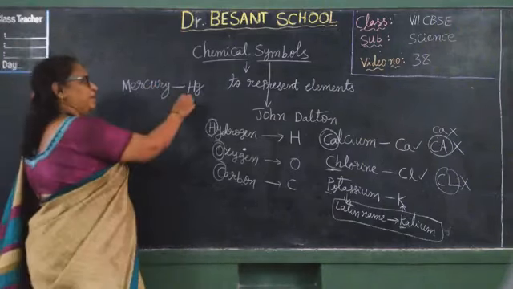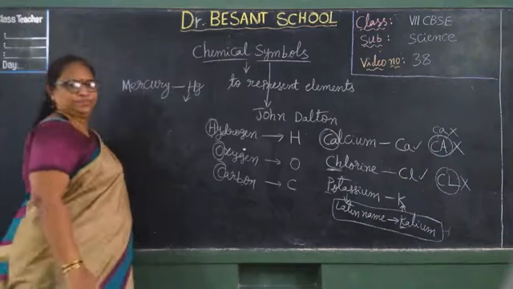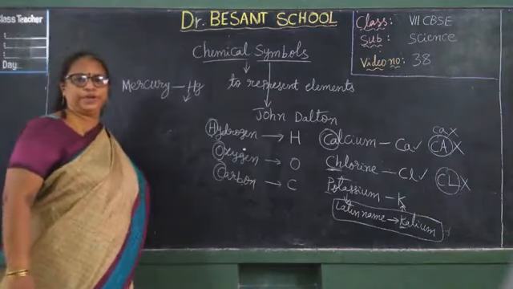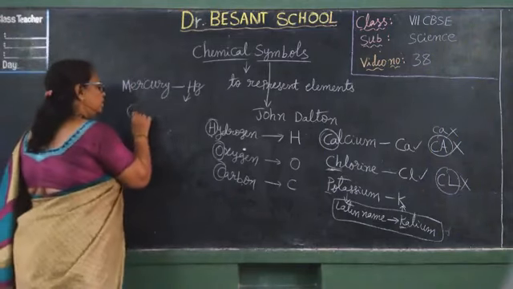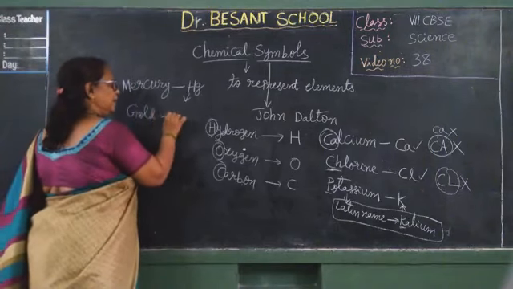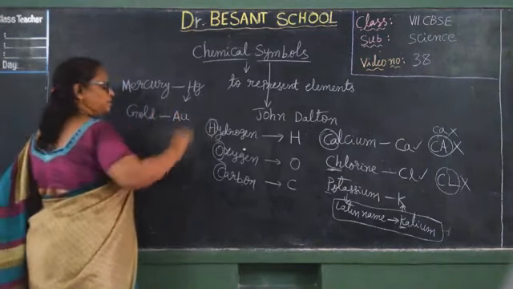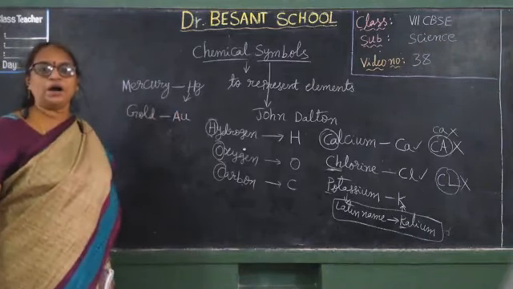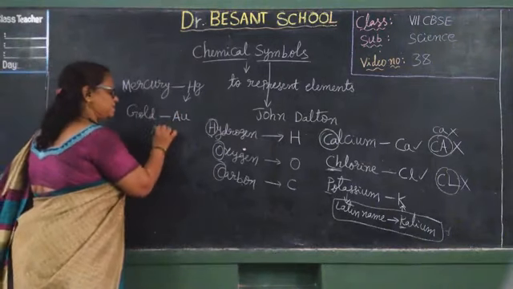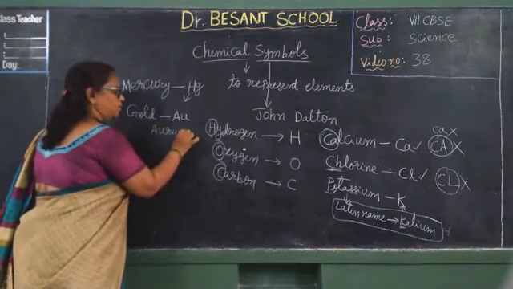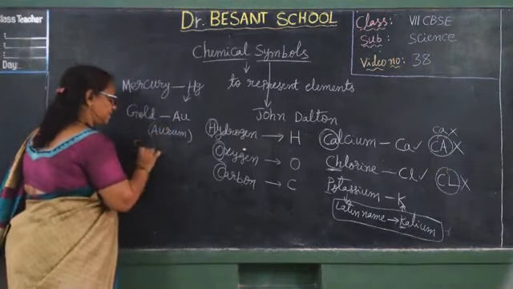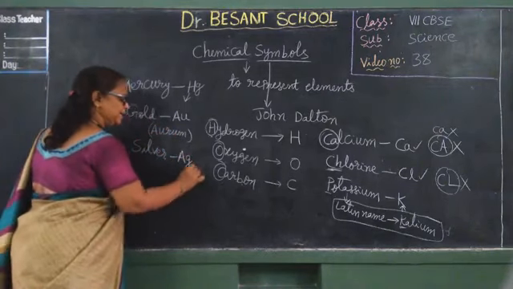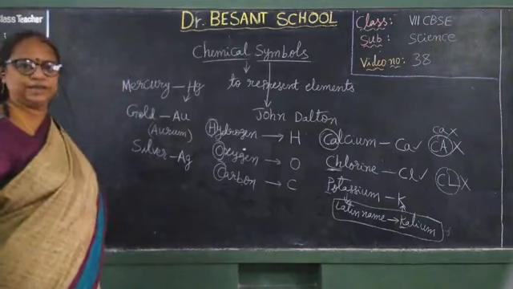What is the Latin name of mercury? Hydrargyrum. Hydrargyrum is the Latin name of mercury. In the same way, gold. The gold symbol is Au, capital A small u, from aurum, its Latin name. In the same way, silver. The silver symbol is Ag, capital A small g. Why?